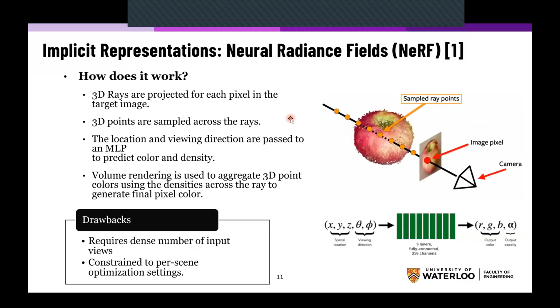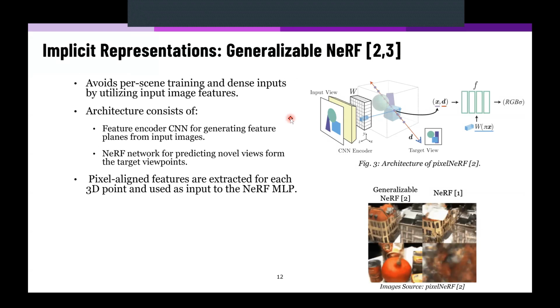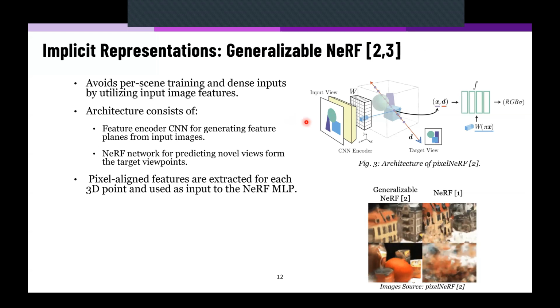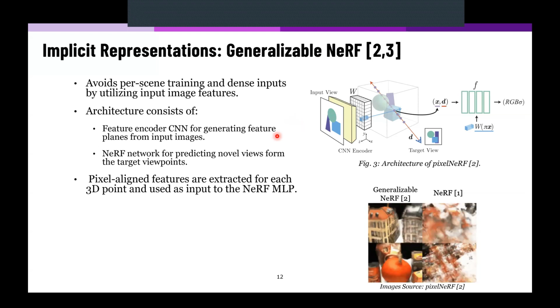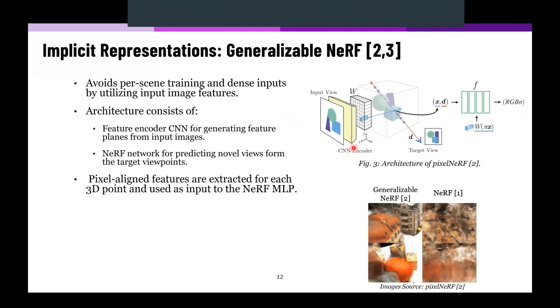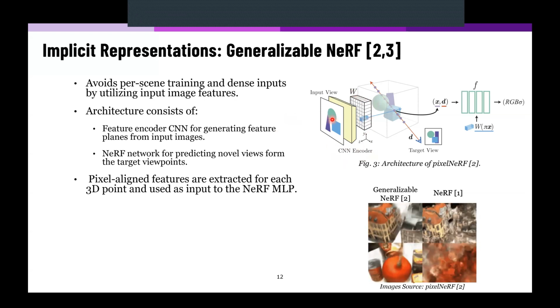So another approach solved this problem, and they are called generalizable NeRF methods. These methods avoid the need to do per-scene training and utilize the input image features in order to achieve generalizable properties. So what happens is, given an image, we pass it through a CNN encoder, which produces a feature map that corresponds to this particular image.